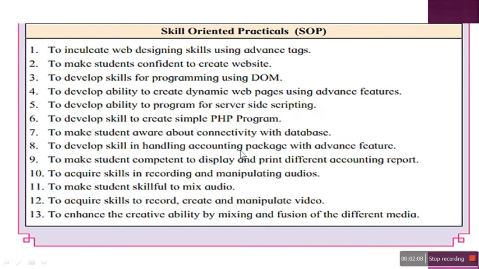Then we have SOP, that is skills oriented practicals. So these are the objectives for practicals. You'll be learning audio tag and video tag. You'll be learning how to create videos and store on your web pages, display on your web pages. Then for science section, there will be PHP program. Then learning different, creating dynamic web pages, etc. So let's go to the index.